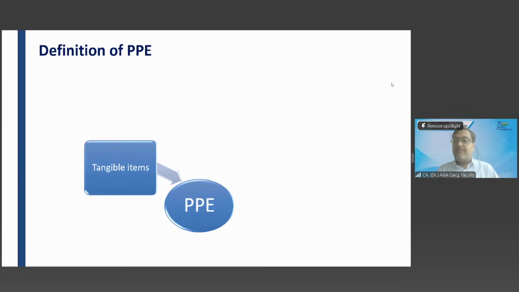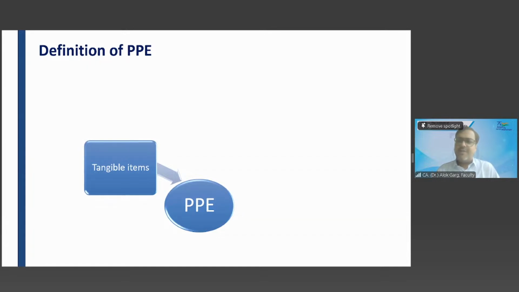For example, a table. I can touch the table. I have put my hands on the table. I can touch the laptop, I can see the laptop, I can feel the laptop. I'm sitting on a chair. I can touch the chair, I can move the chair. So these are tangible assets. So all PPE are tangible assets.